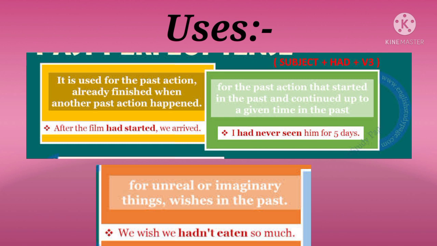Second, for the past action that started in the past and continued up to a given time in the past. For example, I had never seen him for 5 days. Third, for unreal or imaginary things, wishes in the past. For example, we wish we hadn't eaten so much.